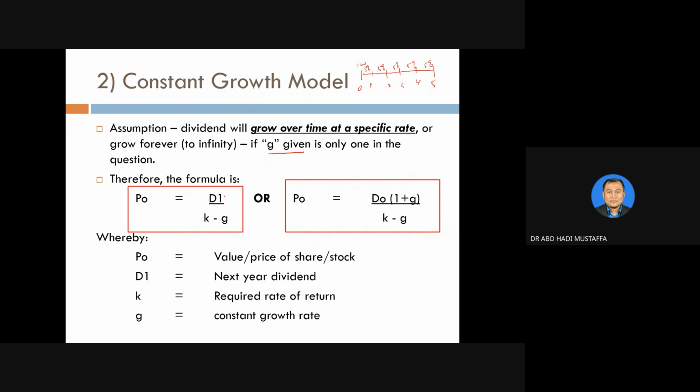So the formula is either one. You can use VS equals D1 divided by K minus G, or D0 times 1 plus G divided by K minus G, because the value of D1 is equal to D0 times 1 plus G. So P0 is the value or price of the share. D1 is the next year dividend. D0 means last year. K is the required rate of return. G is the constant growth rate. You need to check D1 next year, D0 last year.